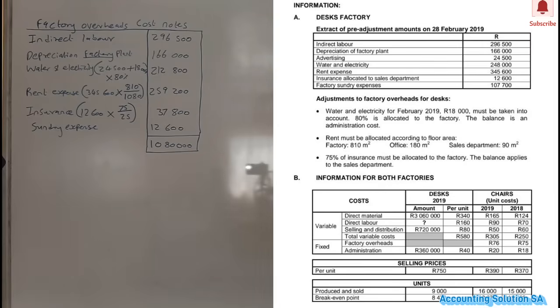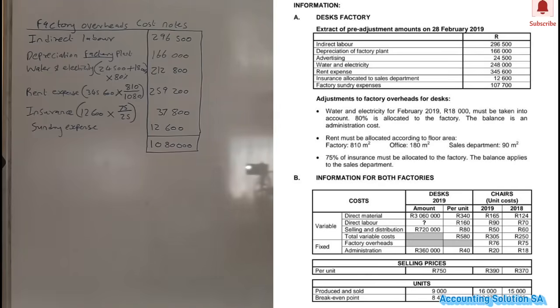Okay, then to calculate this amount is very simple. We have to add all variable and fixed costs that fall under a factory. Which means that when you see any selling and distribution and admin, please do not include them. Okay, now this is how we are going to do it.